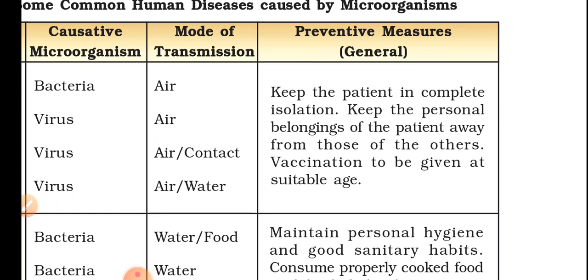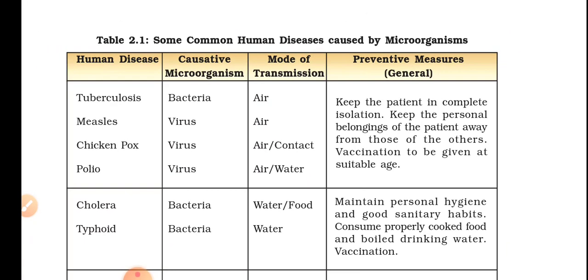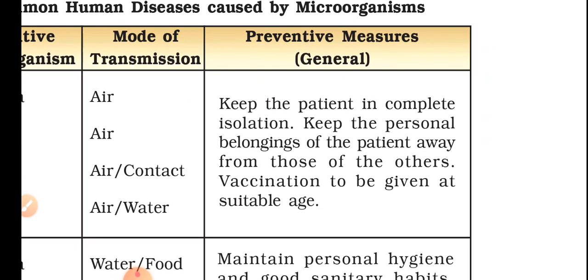Let's add coronavirus to this list. Corona: causative microorganism, virus; mode of transmission, air or direct contact. Preventive measures: keep the patient in complete isolation. Keep the personal belongings of the patient away from those of others. The quarantine period is what is called isolation. What he uses regularly should also be isolated.